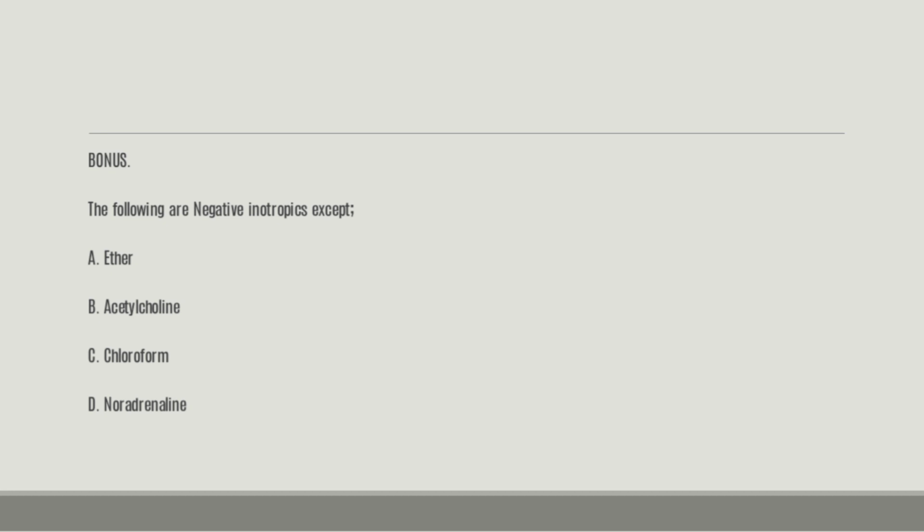And the right answer here is D, noradrenaline. Inotropes are basically substances that will increase the force of contraction. So when I say negative inotropes, I'm referring to substances that will not increase the force of contraction, but will rather decrease it.